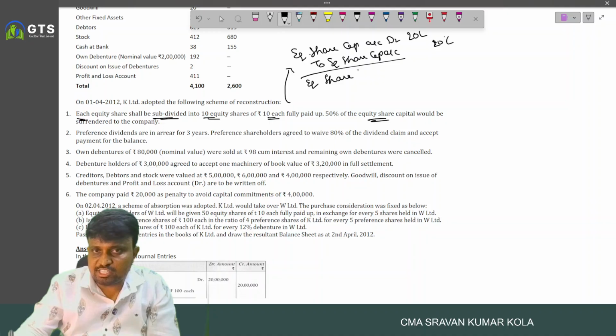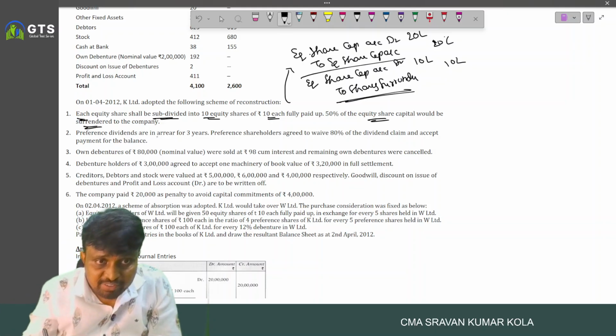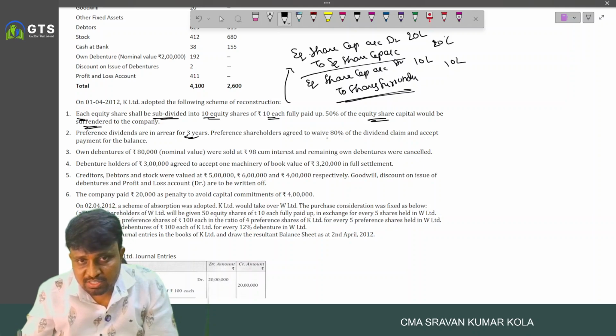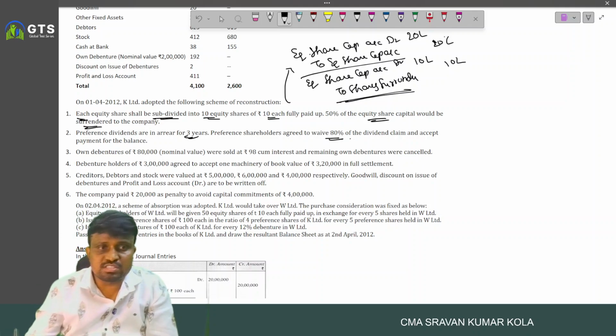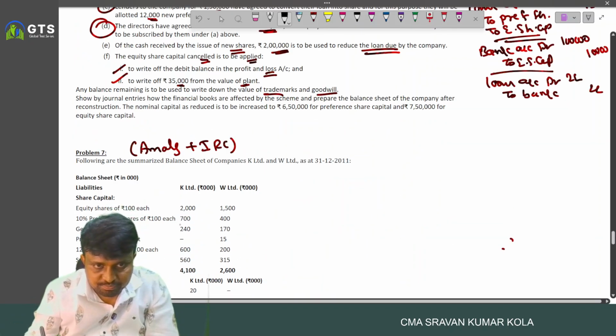So equity share capital account debited to, sorry, shares surrender 10 lakhs. Those are surrendered. And preference dividend arrears 3 years. The preference shareholders agreed to waiver of 80% and the remaining accept in cash. What is the preference share capital? 7 lakh.